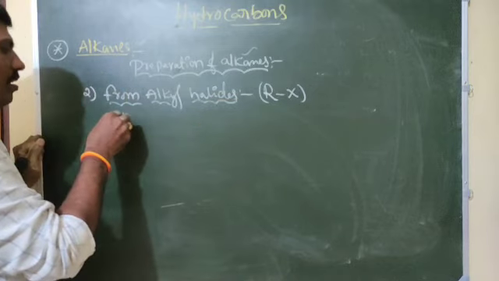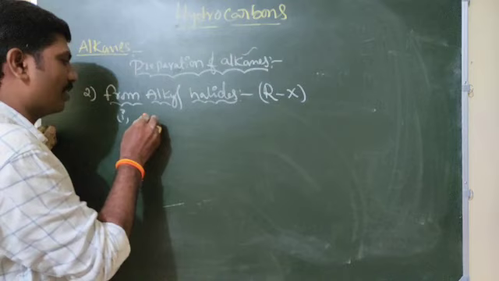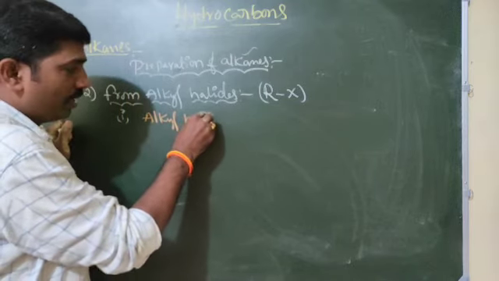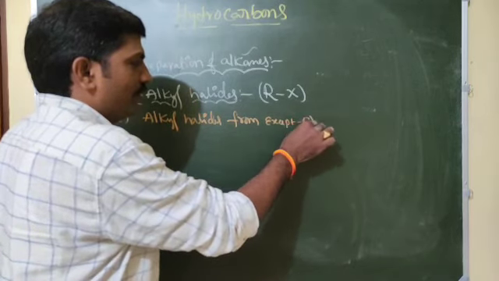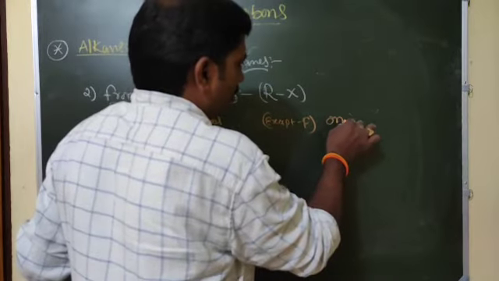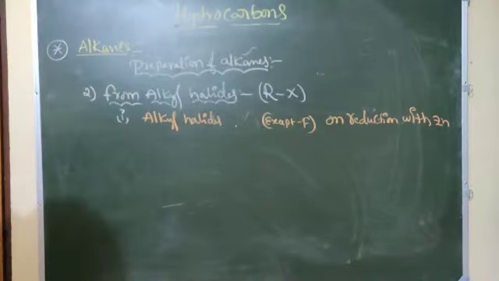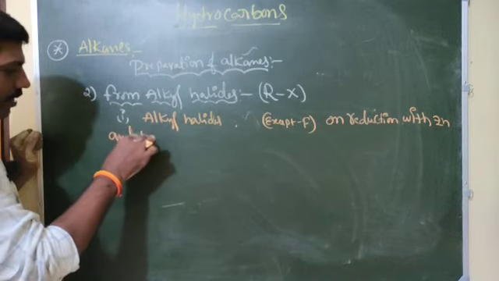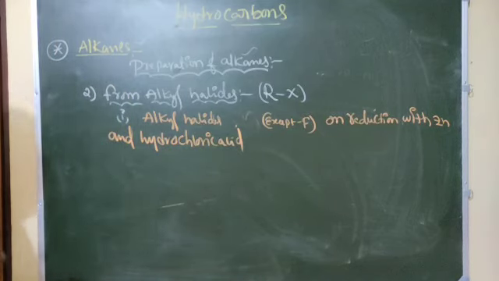Alkyl halides, except fluorine, on reduction with zinc and hydrochloric acid give alkanes.